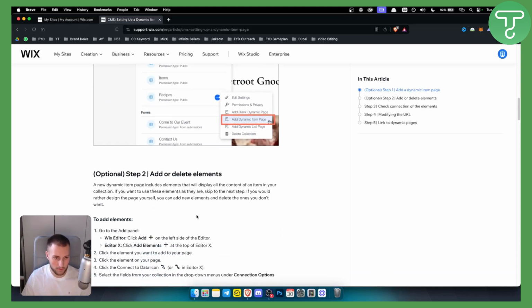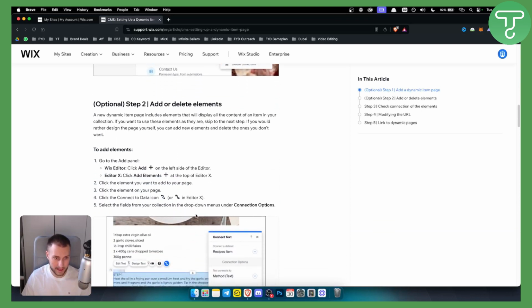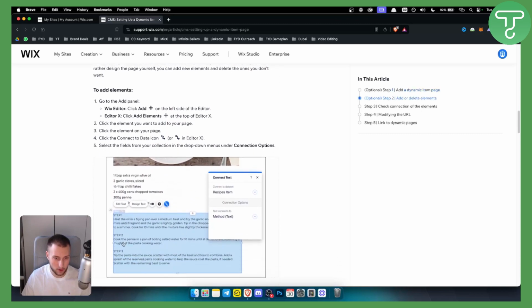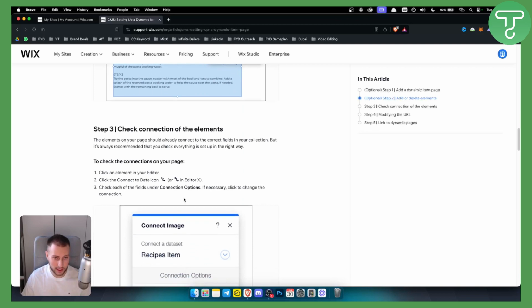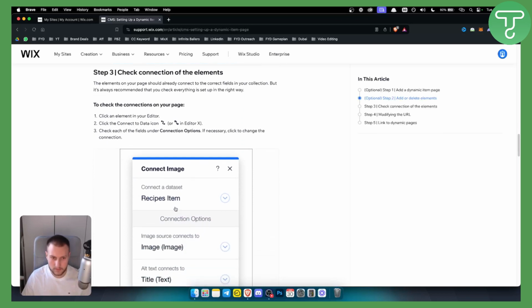Now, obviously, option 2 is to add or delete elements. You can do this by going to the plus icon on the left side of the editor, and then you can click the element you want to add to your page. Click the element on your page, and then you can click the connect to data icon, which is this icon right here. You select the fields from your collection in the drop down menus under the connection options, and that's pretty much it, right? You can also check the connection of the elements as well. However, this is not the case for this tutorial.